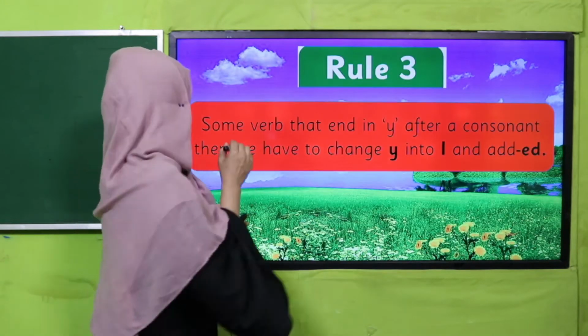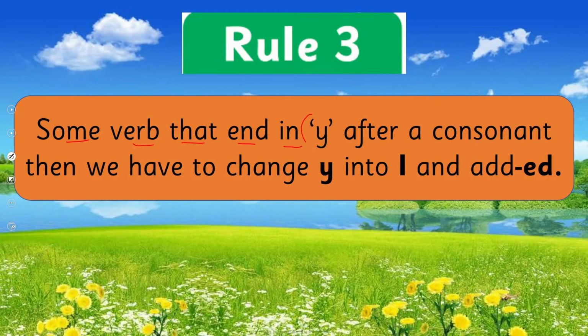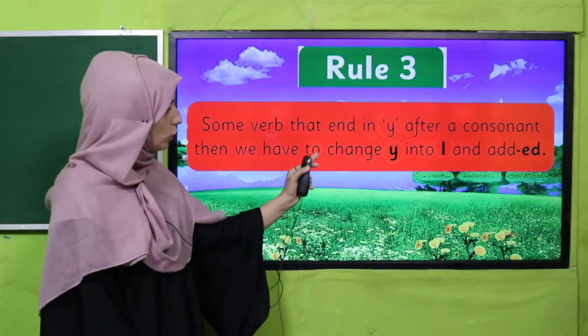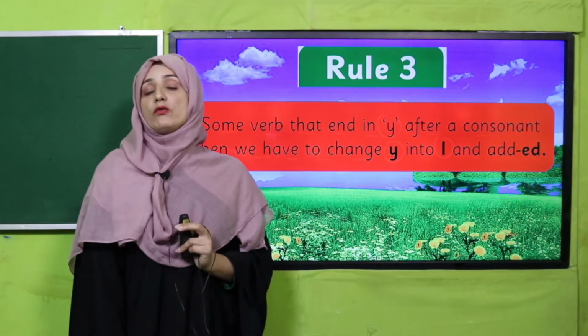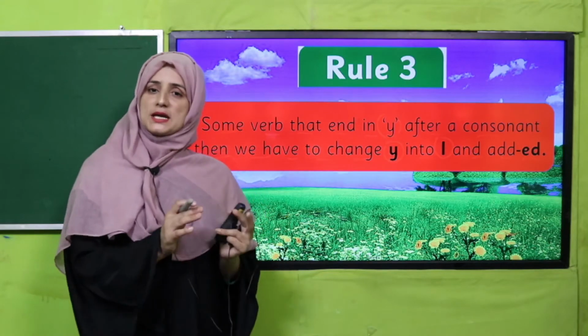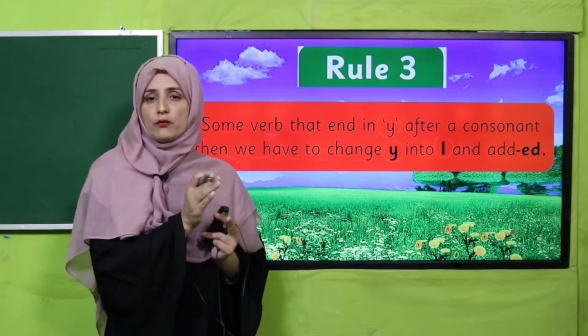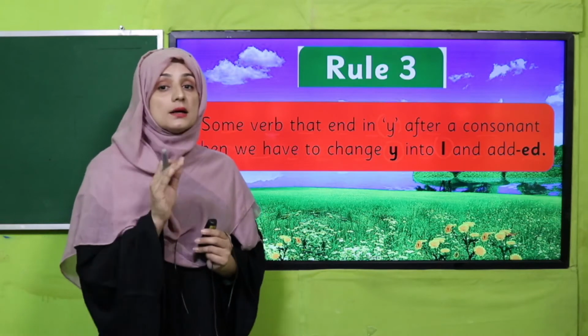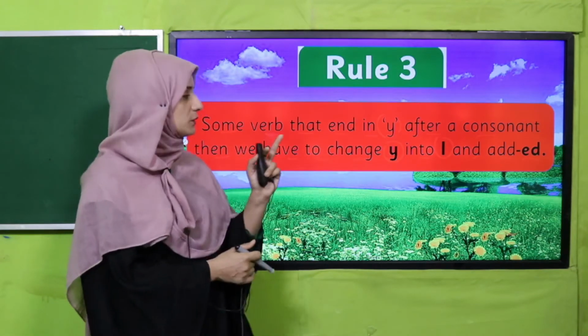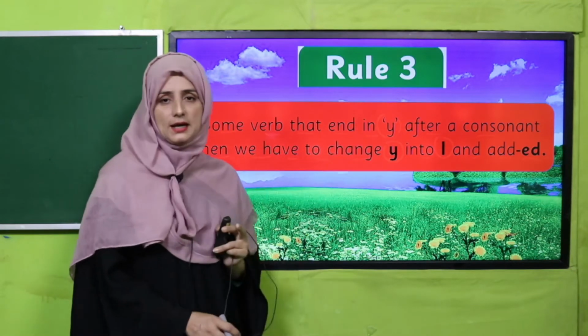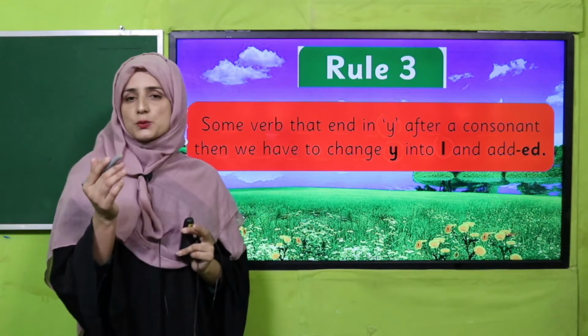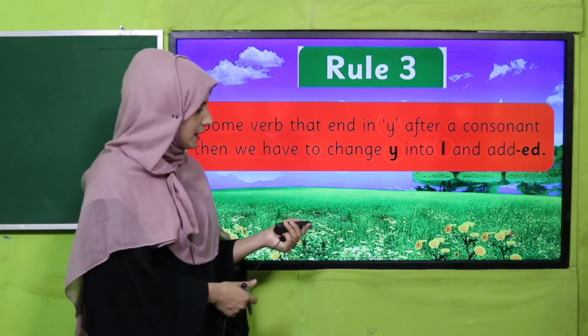Rule 3. Some verbs that end in Y after a consonant, then we have to change Y into I and add ed. Yes, my dear students, this is the rule for I. When you find a verb that ends with Y and before Y there is a consonant, then you will change the Y into I and then add ed. Suppose try, tried.